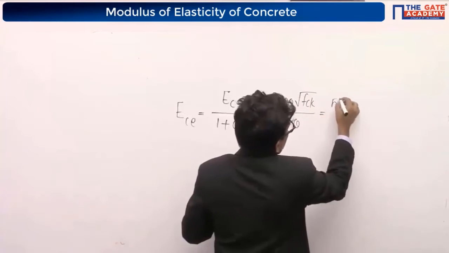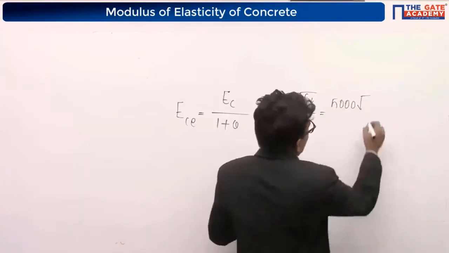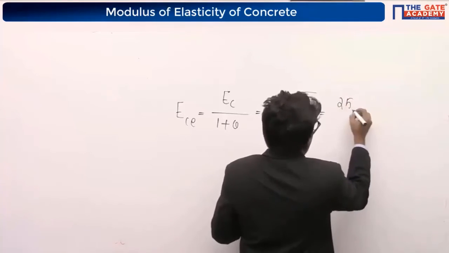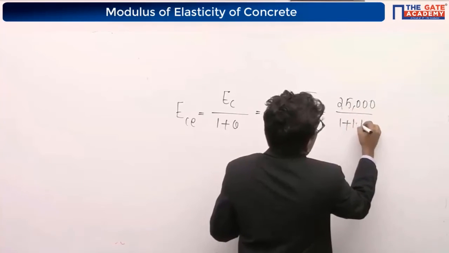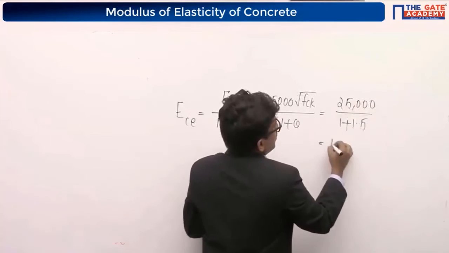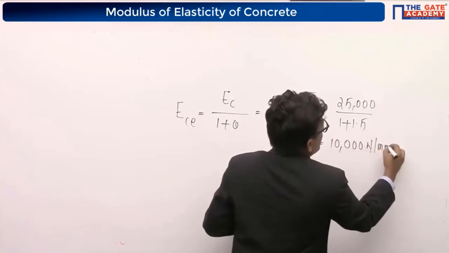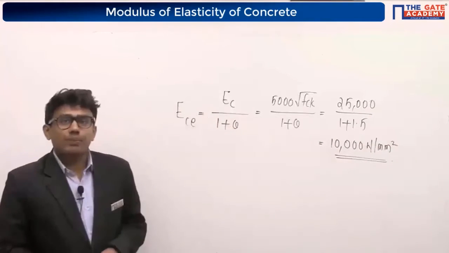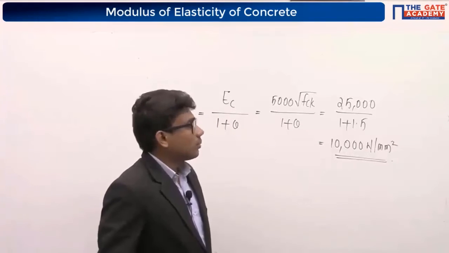And what is 5000 root of fck there? We are given M25 grade concrete, so we already know it will come around 25,000, right? Yes, 25,000 divided by 1 plus 1.5. It will come around 2.5. 25,000 divided by 2.5, you will be getting the answer as 10,000 Newton per mm square. The long-term elastic modulus here will be equal to 10,000 Newton per mm square.